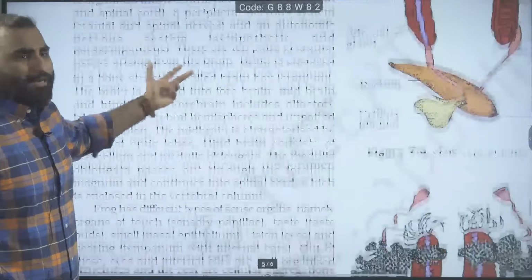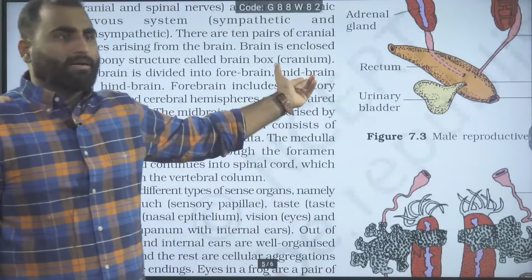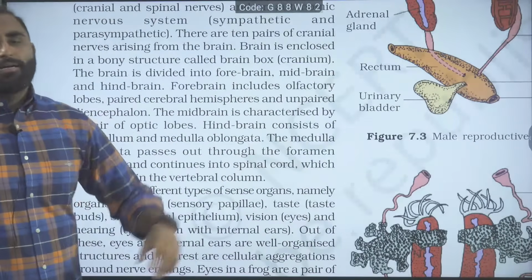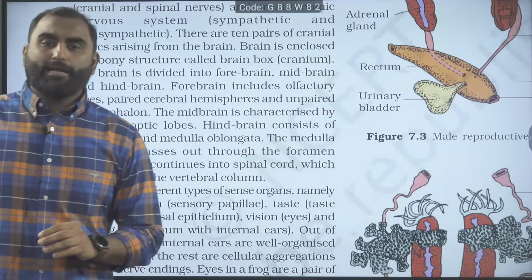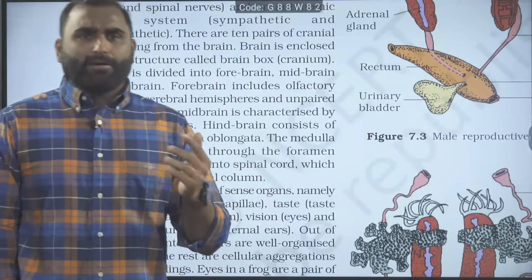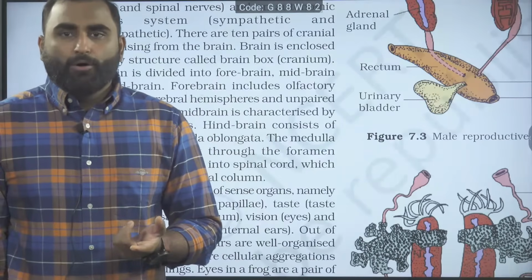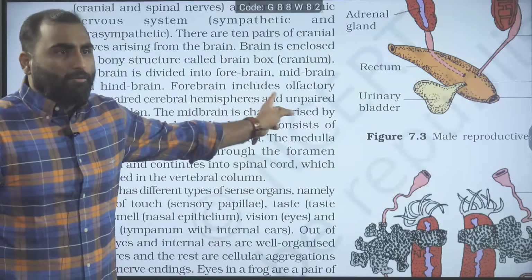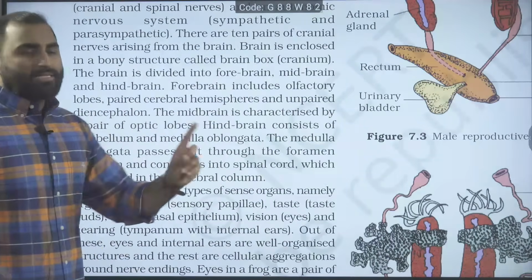Like us, the brain is protected by the cranium. The brain is divided into three parts: forebrain, midbrain and hindbrain. What is the forebrain made up of? The forebrain is made up of the olfactory lobes, which are primarily responsible for the sense of smell.